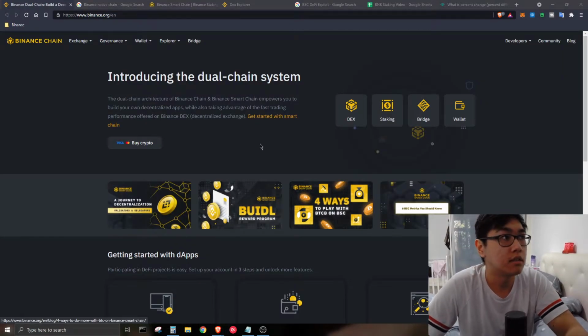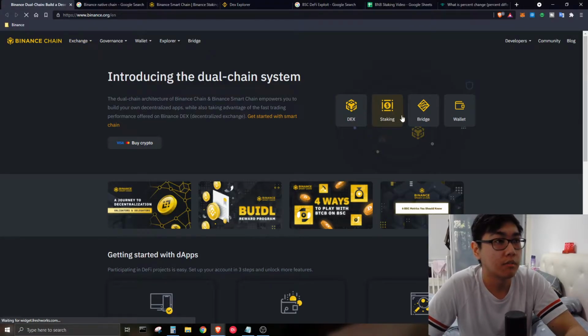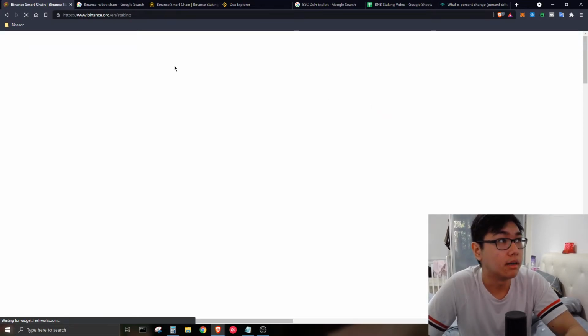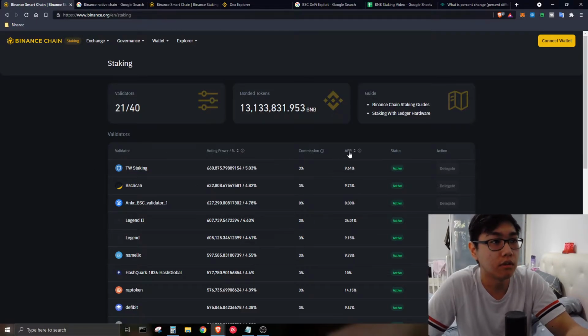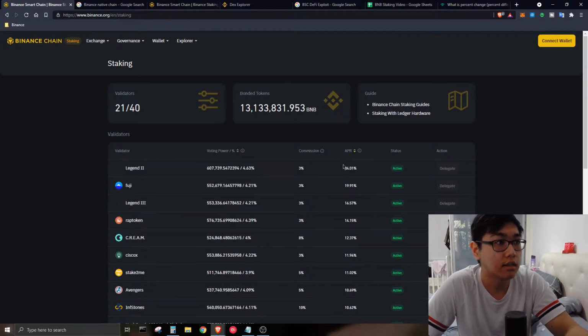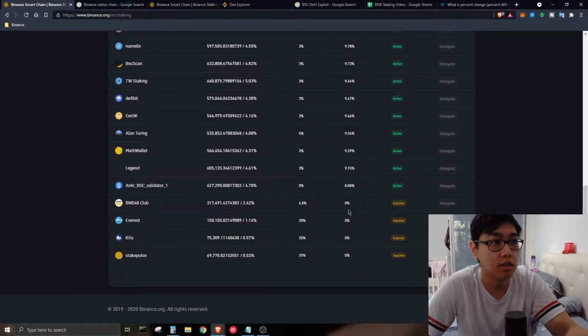Over here we can see that I'm on the Binance.org website, and from here you can see there's something called staking. Here you can see the percentage they give out if you want to stake with them. For the validators, if you use your BNB to delegate funds, you can earn as high as 34% and as low as 8%, or even 0% if you do not know what you're doing. If you are interested, the video is going to pop up above. Just click on it and you will understand how the whole Binance Chain staking works.